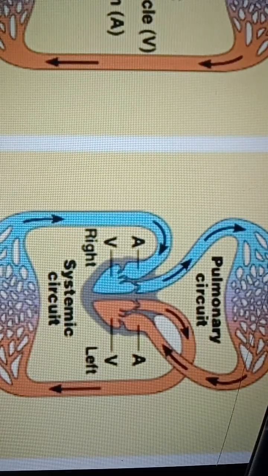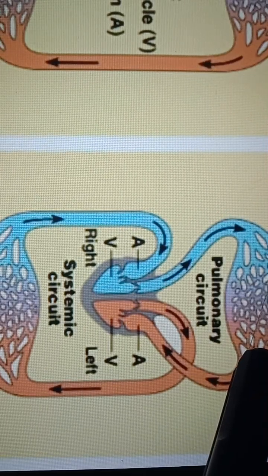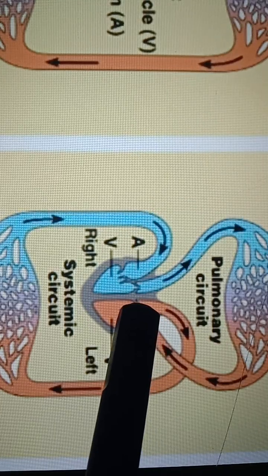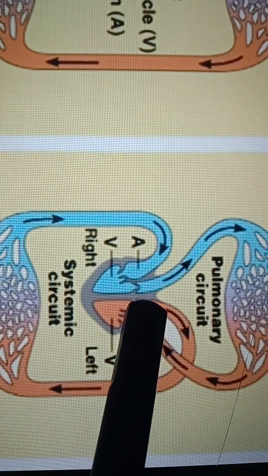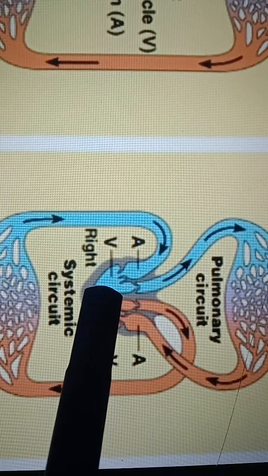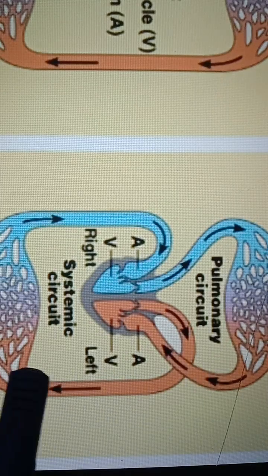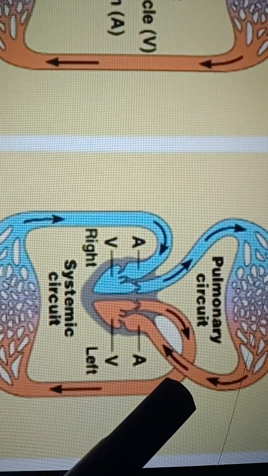That oxygen mixes with the hemoglobin. There it forms oxyhemoglobin, right? That blood comes to the heart. This heart pumps the blood, where it is reaching the left auricle, then going to the left ventricle, then going to the aorta. Aorta is sending blood to all parts of the body, right?